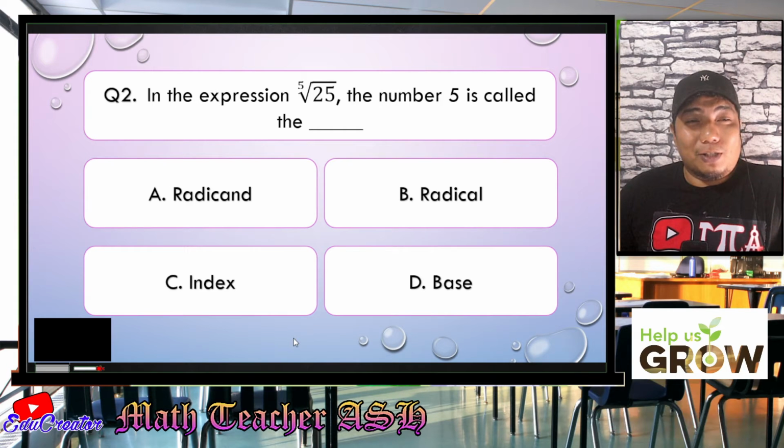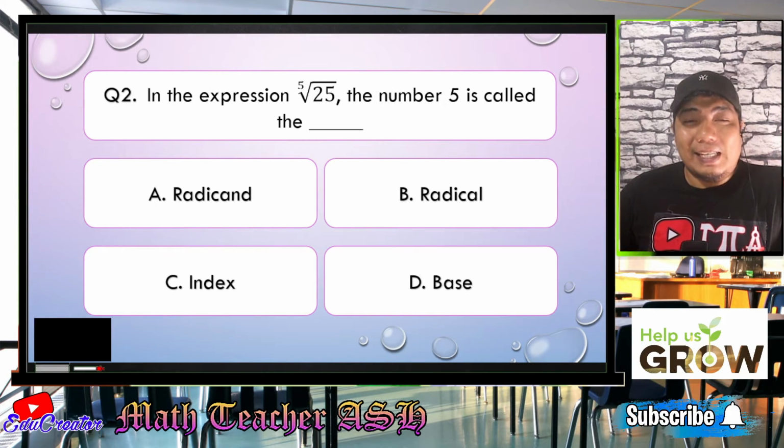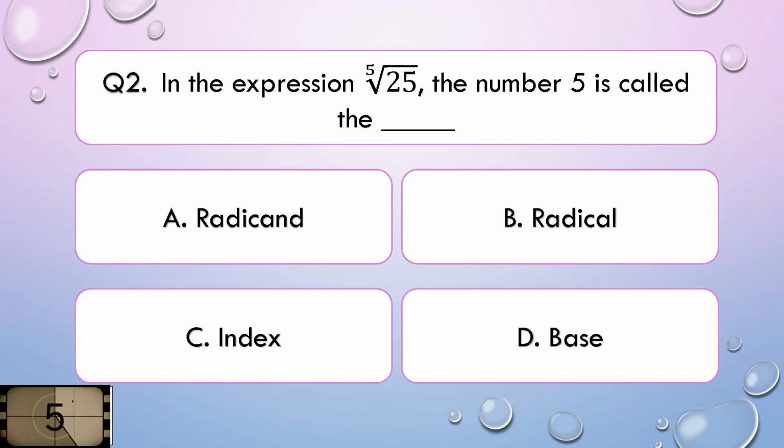In the same expression, the fifth root of 25, the number 5 is called the blank. Is it A, radicand, B, radical, C, index, or D, base? I'll give you 5 seconds to think about your answer.